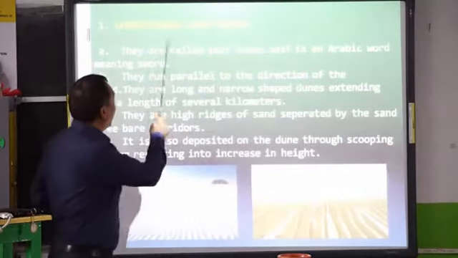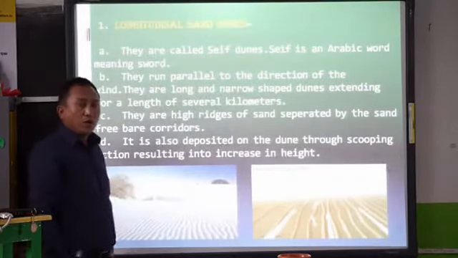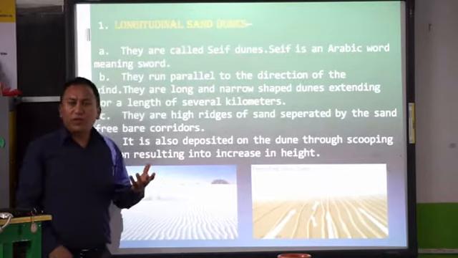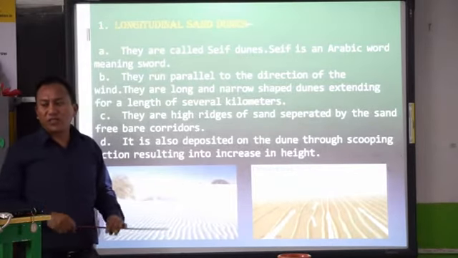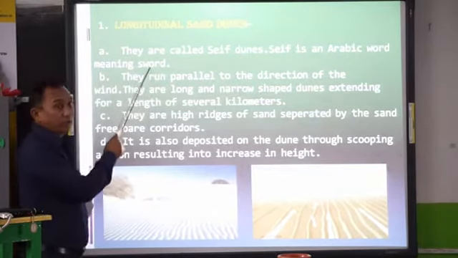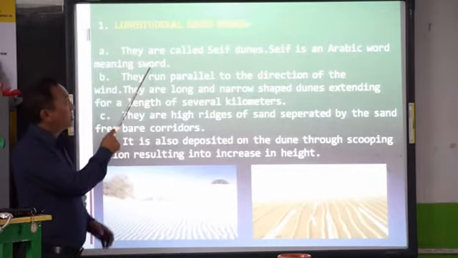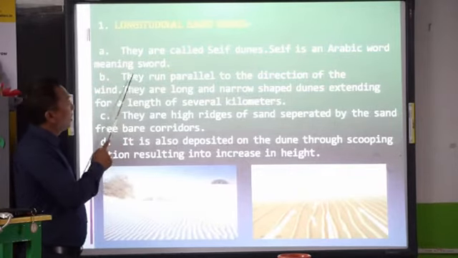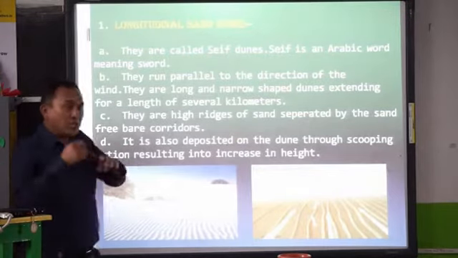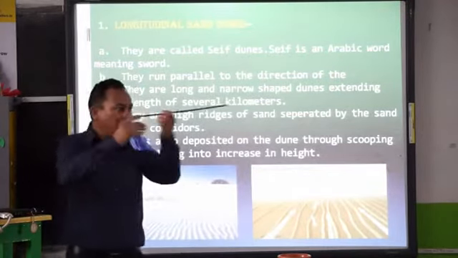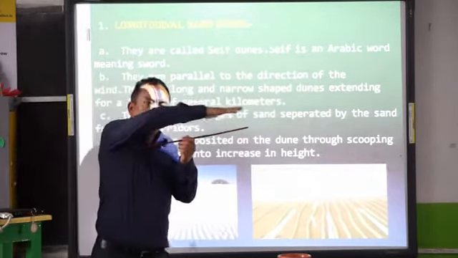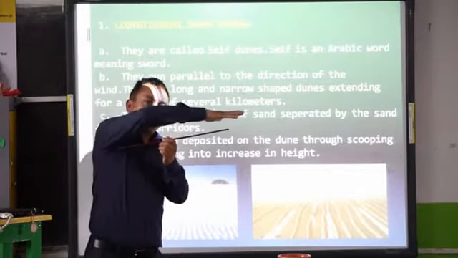Let's see the first one, that is longitudinal sand dune. Now what is a longitudinal sand dune? They are also called a sif dune. Sif is an Arabic word meaning sword. They run parallel to the direction of the wind. If the wind is blowing this way, the sand dunes also move in the same way.